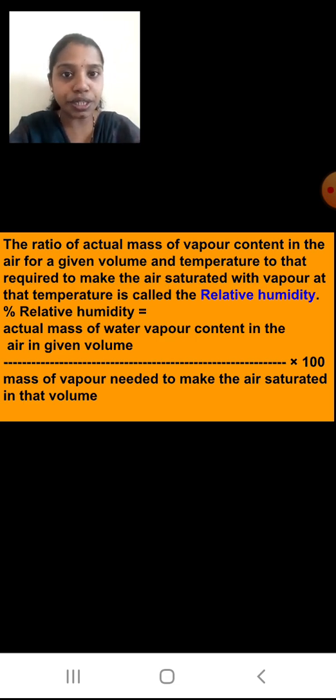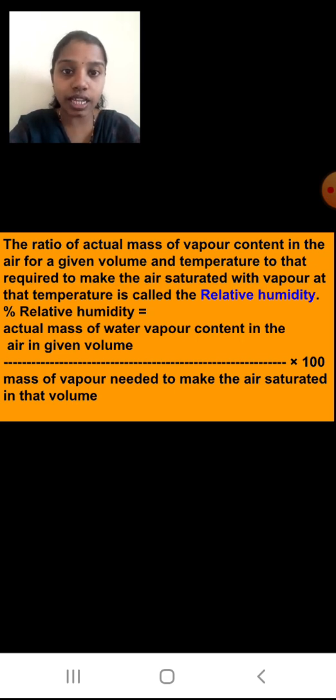Simple and easy to understand is the formula. It is mentioned there as percent relative humidity. As it is a percent, you can see we have multiplied it by 100. So the actual mass of water vapor content in the air in a given volume at a particular temperature, upon the mass of vapor needed to make the air saturated in that volume. You know what it is to make air saturated? We have studied saturated air and unsaturated air. So how much vapor will be needed to make the air saturated in that particular volume?